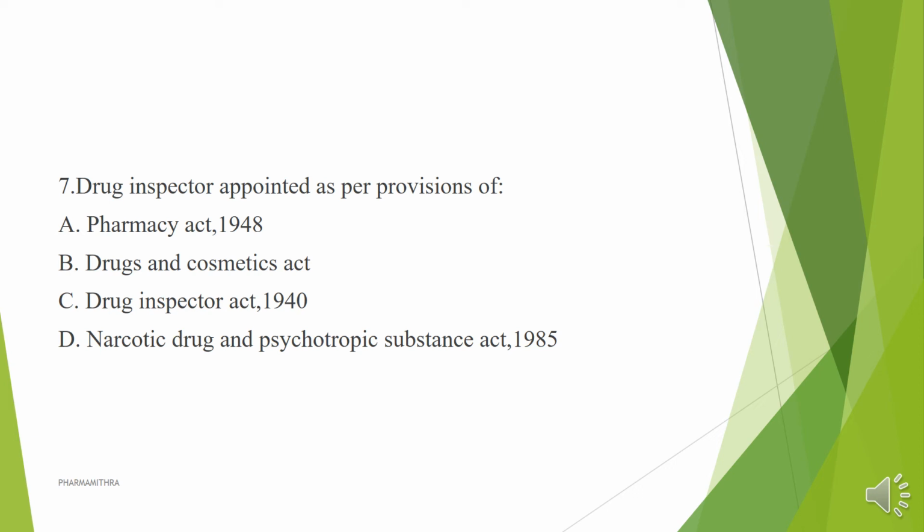Here you may get confused about the drug inspector, as if there is a Drug Inspector Act like that. The correct answer is from the Drugs and Cosmetics Act. The drug inspector appointment is mentioned in the Drugs and Cosmetics Act. So the answer is B.